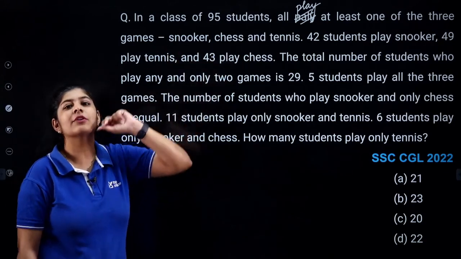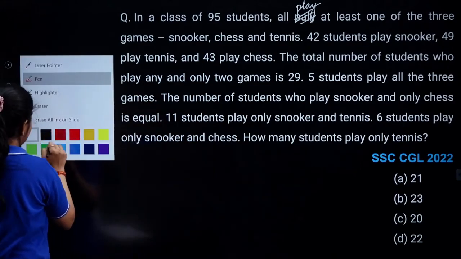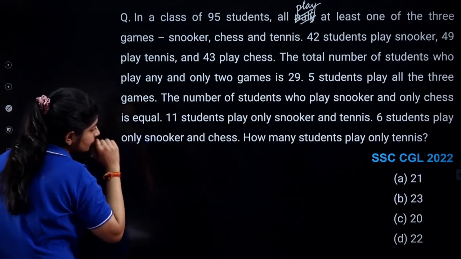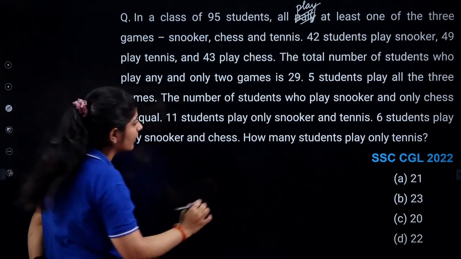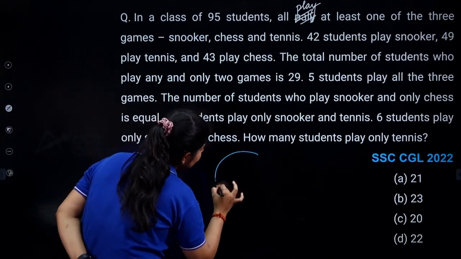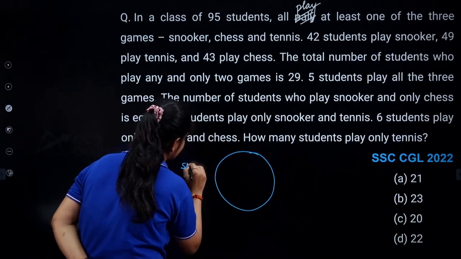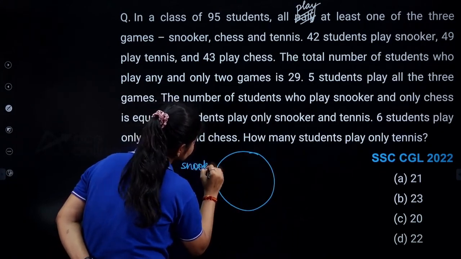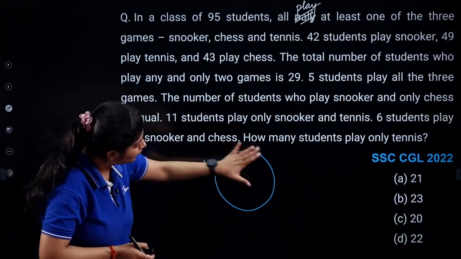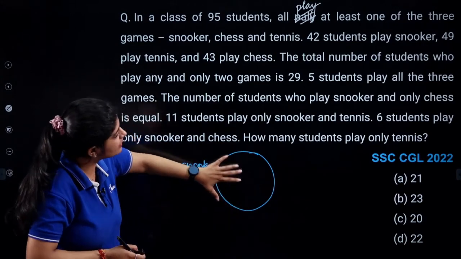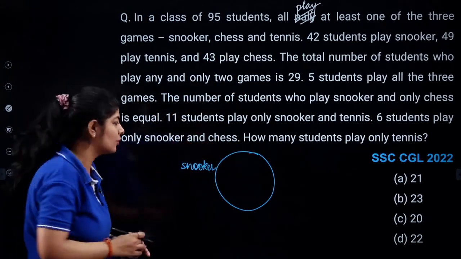So I simply draw 3 intersecting circles here, and I do the rest of the calculation here. The first one is snooker, so I draw this circle for snooker. The total number of students in this circle is 42, since 42 students are playing snooker.